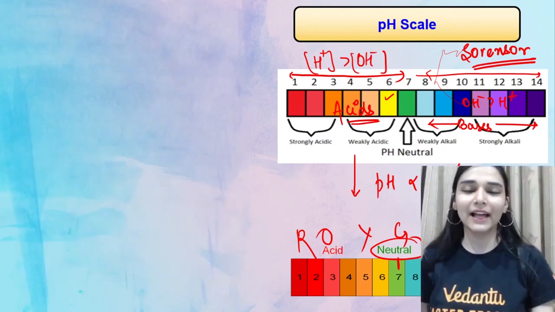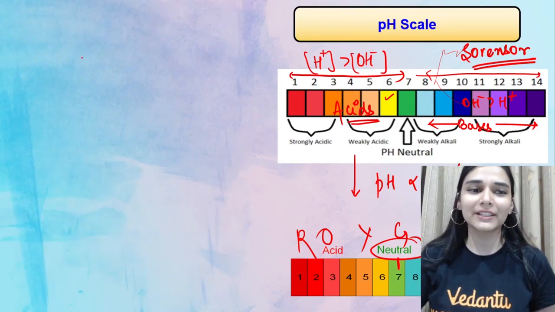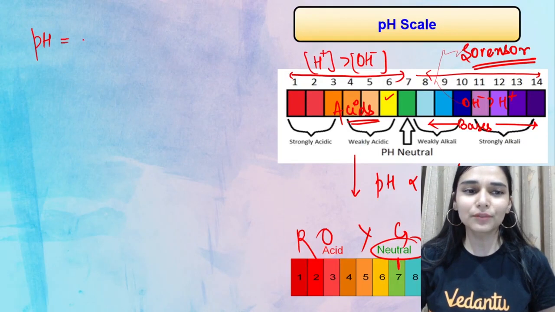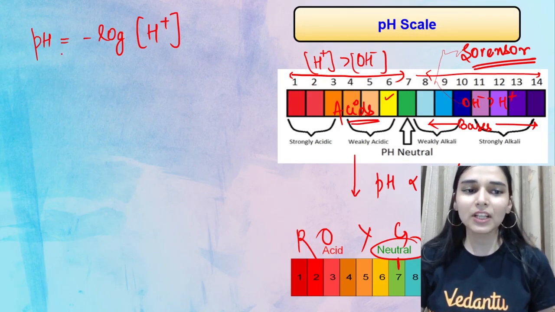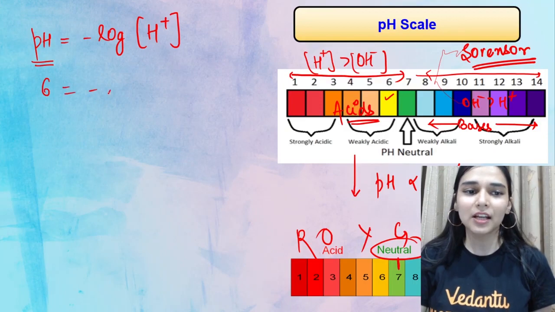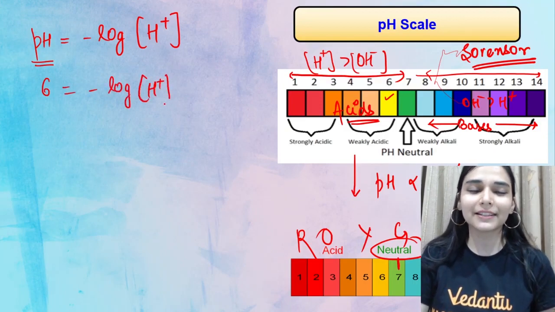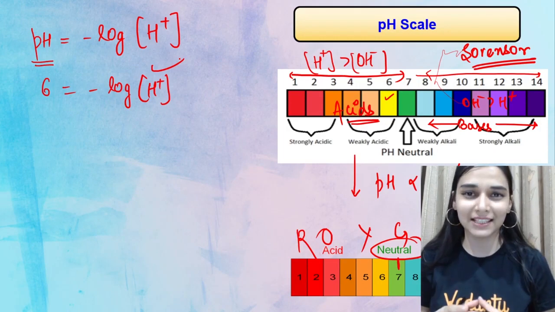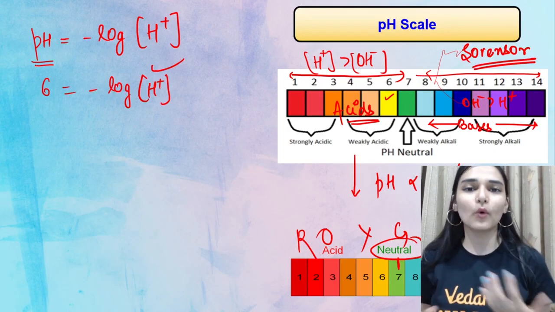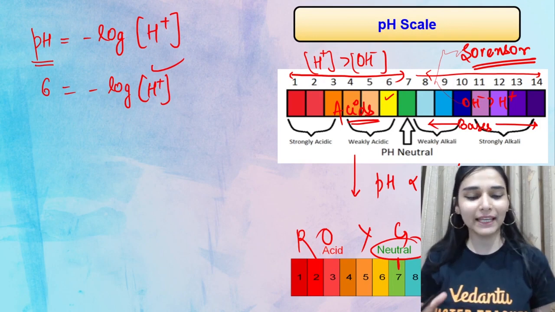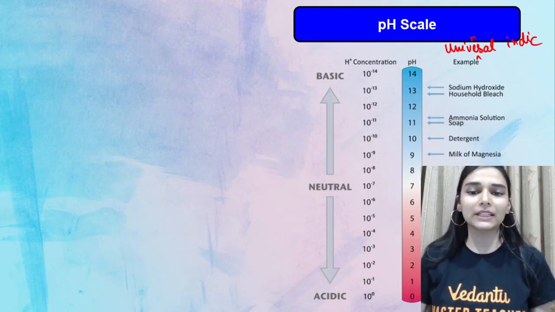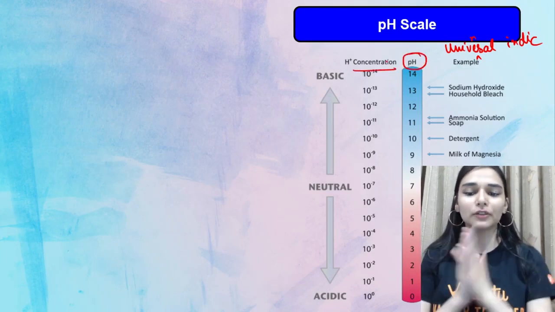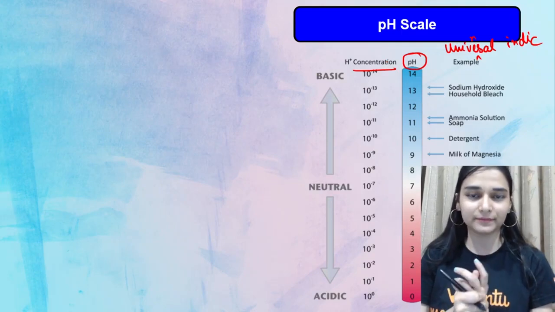If you have the pH value, you can know the concentration of H plus ions, because we have this relation: pH is equal to minus log of concentration of H plus ions. ठीक है, so let's say आपको pH का value मिल गया है 6, so यहाँ से आप H plus ion का value निकाल सकते हो. So you will know the strength of the given acid. ऐसे ही we have a pOH scale that is for the bases, वो भी ऐसे ही होता है. ठीक है, very easy, so you can do it easily practically also. So these are some pH values and the H plus ion concentration you can find from that relation.